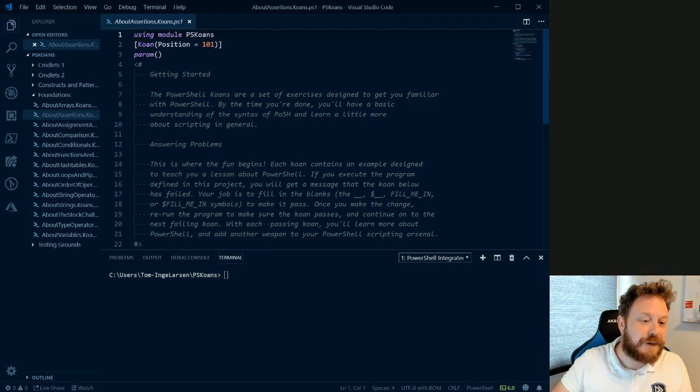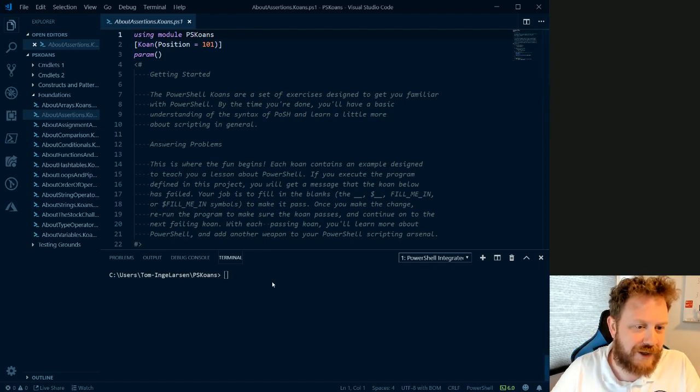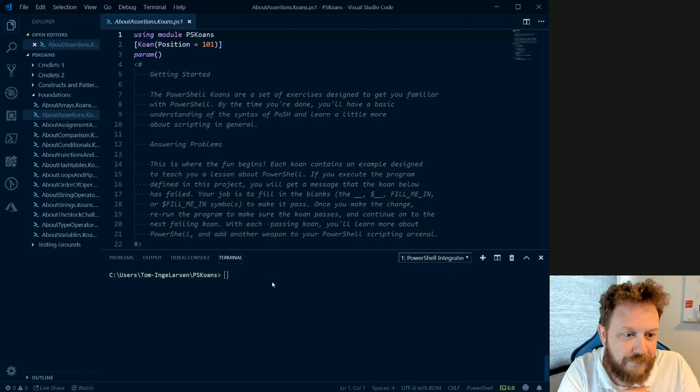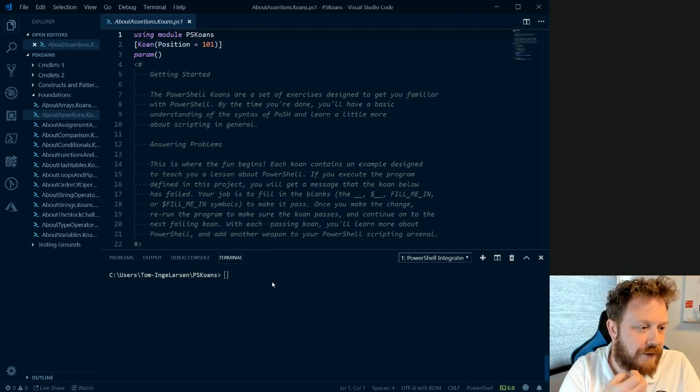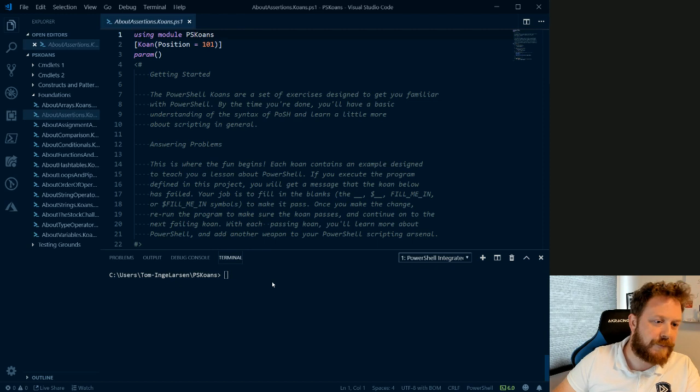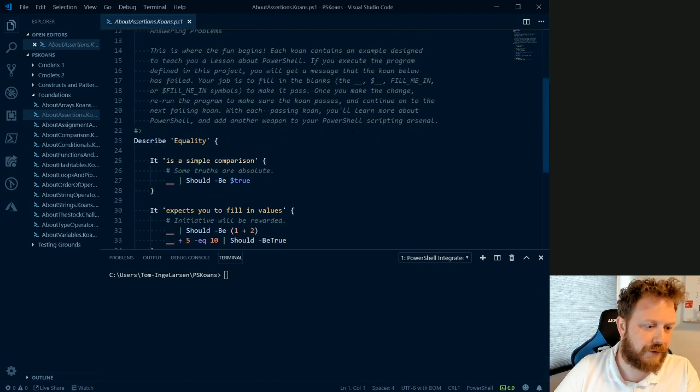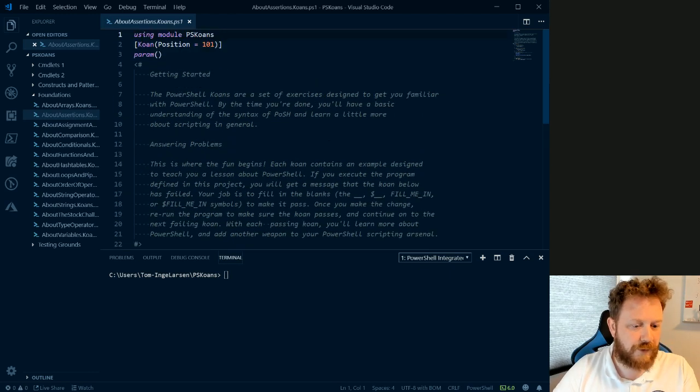So, PSKoans is just PowerShell exercises. It can be used by newbies and also veterans, I guess, to hone your skills. It's basically a set of tasks to do, built on Pester. So install it as a module.